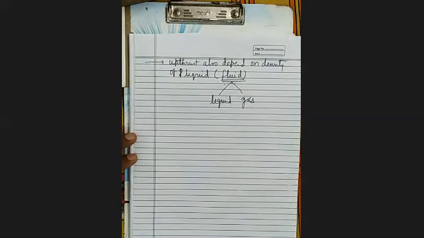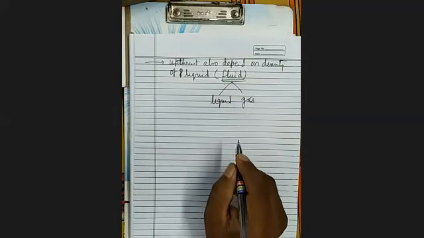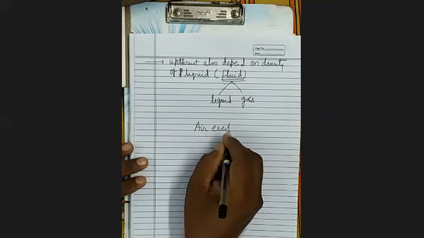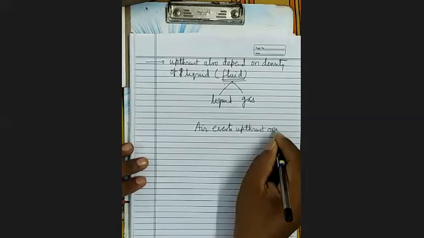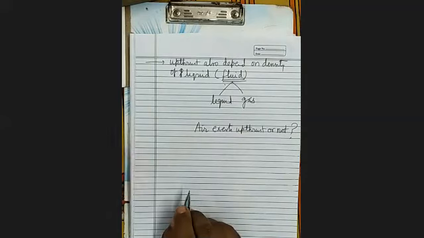Now there is one question, whether air exerts upthrust or not. Who can tell? Does air exert upthrust or not? No, sir. Air also exerts upthrust, but it is very, very small. That cannot be experienced. It's clear?